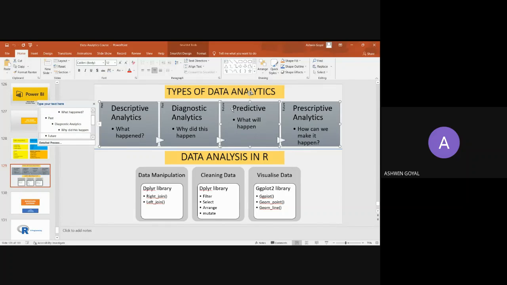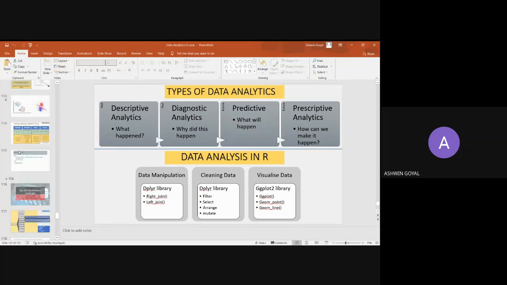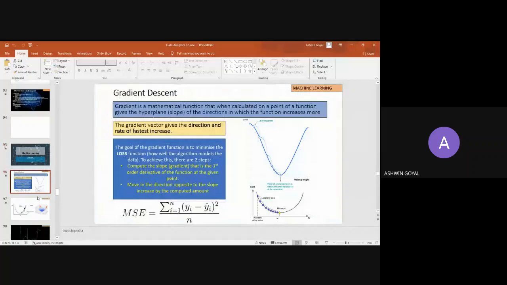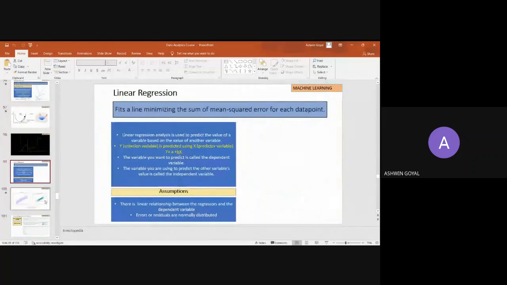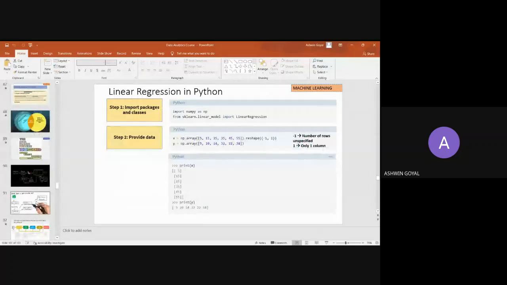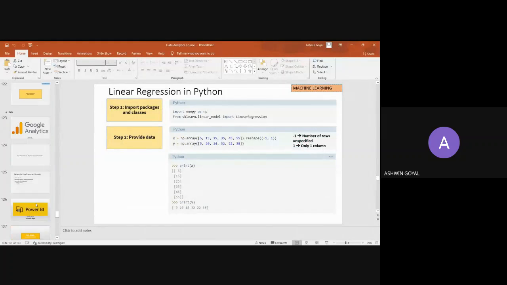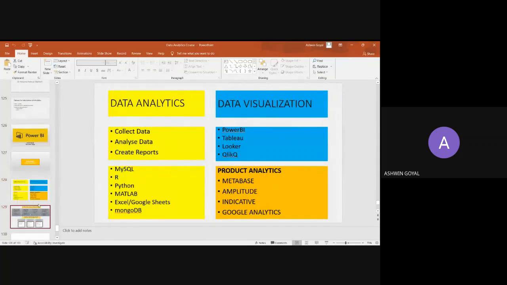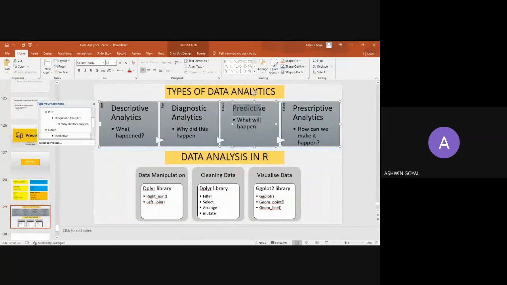Then this is where machine learning also comes into the picture. Predictive analytics: we're trying to predict something through linear regression. I've already taught you everything, right? We've gone through all the machine learning models here. So through linear regression, you can predict something. We've covered this in great detail. I think you can relate to this. We are trying to predict something.